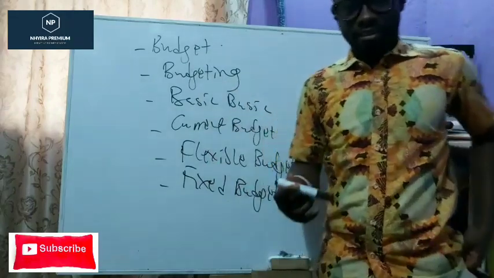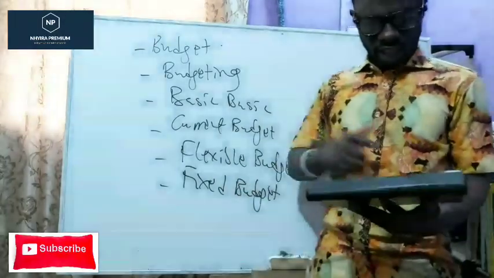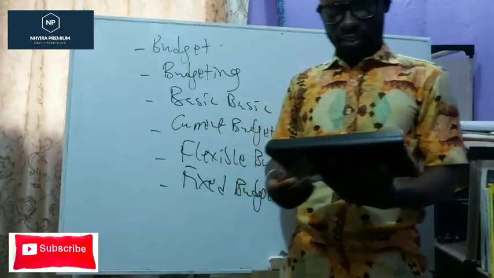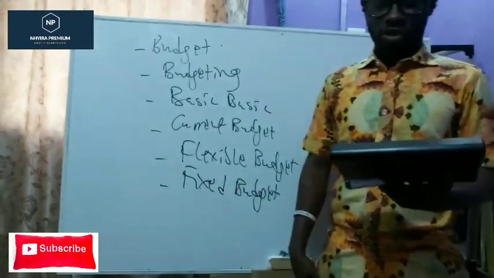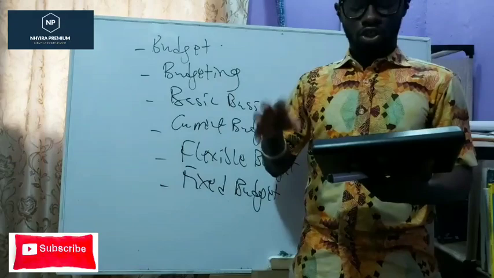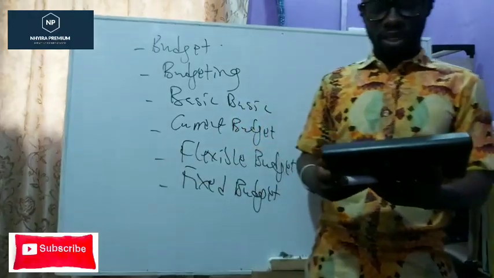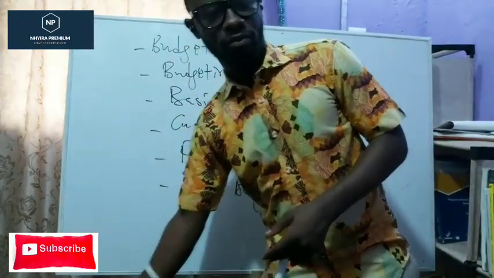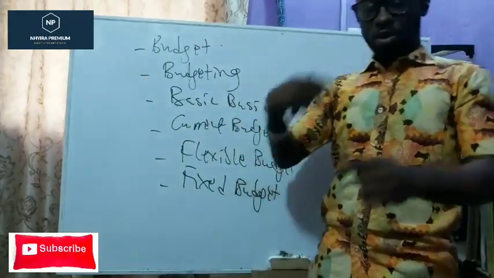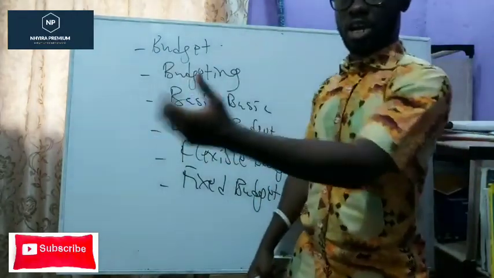So the first thing is budget. What is a budget? Now, according to CIMA, let's look at some standard definitions here. According to CIMA, a budget can be defined as a plan quantified in monetary terms, prepared and approved for a defined period of time, usually showing planned income to be generated and expenditure to be incurred during that period. So a plan quantified in monetary terms, covering a period of time, usually 1 year, showing the estimated revenue to be generated and expenditure to incur.